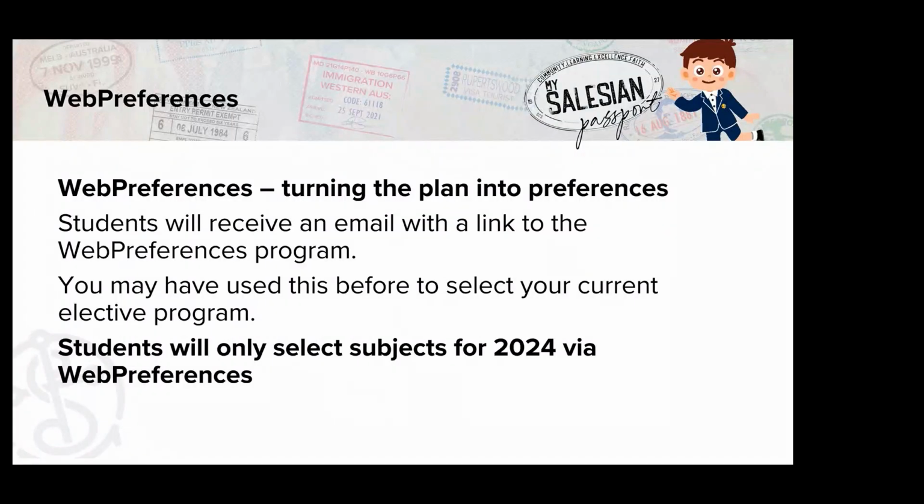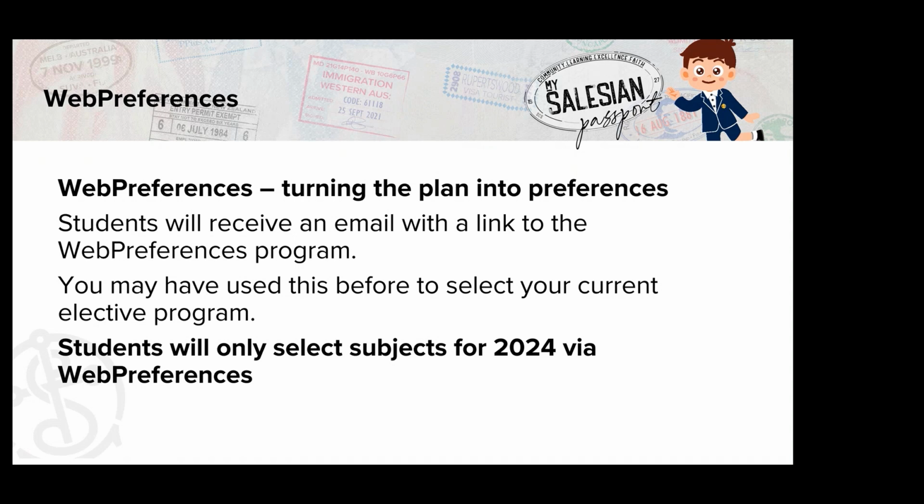Web Preferences is a program which many of the families will have used before. This is the way that you would have chosen elective subjects for your students coming into the college into Year 7. And for those Year 8 families, the students would have used it again to choose their elective choices for Year 8.